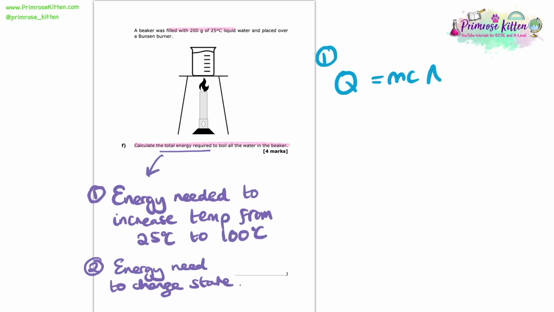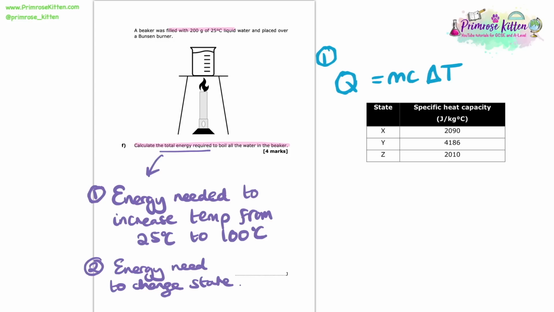Let's first start with working out the energy needed to increase the temperature from 25 to 100 degrees C. So the equation for this is that the heat energy equals mass times specific heat capacity times by the change in temperature. And that's the equation that I've written down here. So to get that energy, we need to have the mass. Now we have 200 grams of water, but we need to convert that to kilograms. So dividing by 1,000, we get 0.2 kilograms.